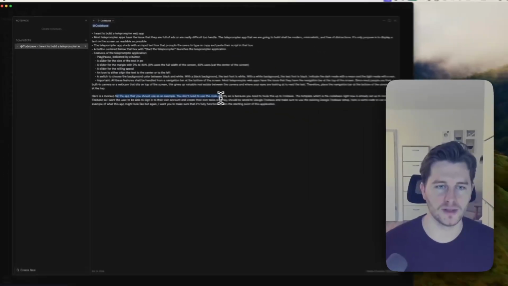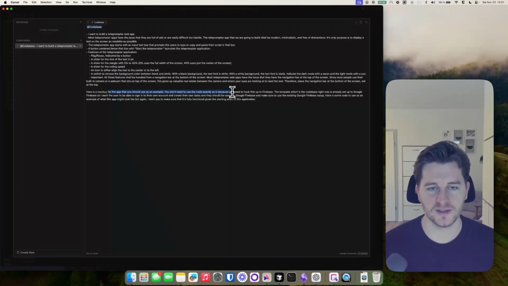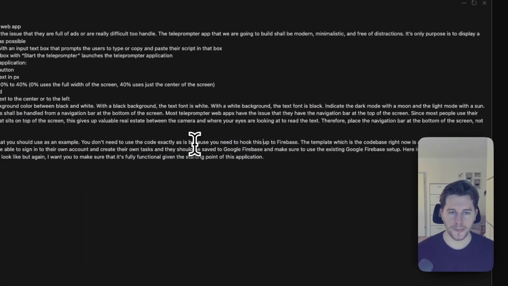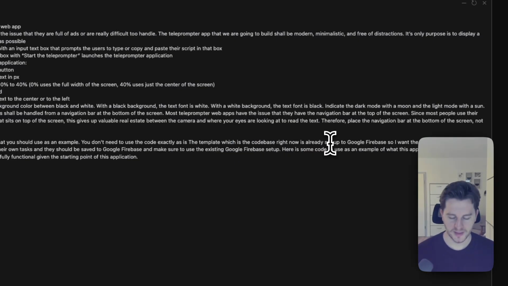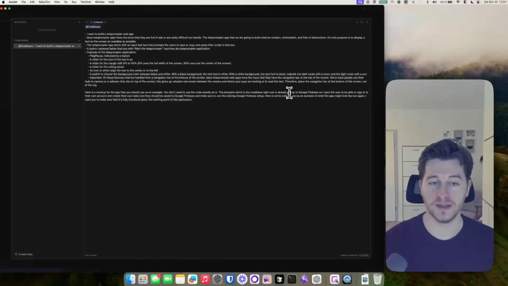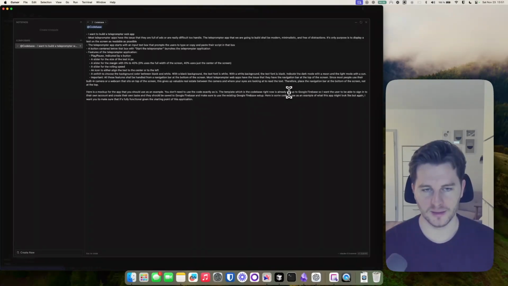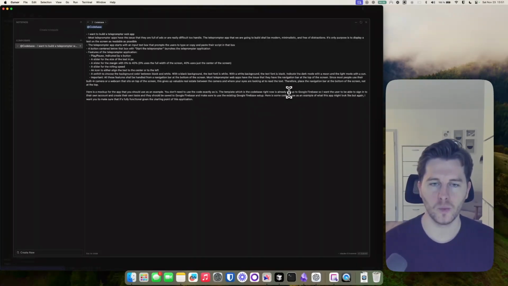You don't need to use the code exactly as is, because you need to hook this up to Firebase. This is something that I would delete right now, right? Because we didn't use Firebase, but if we wanted to build an application that uses Firebase, like with authentication, with storage, database, etc., this prompt really works well. Right now, we don't need this.